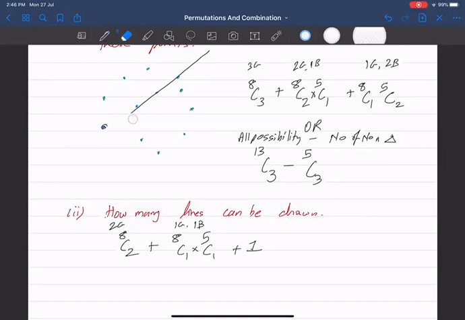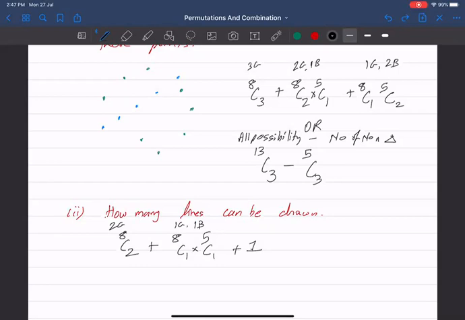Are you getting it? Or you take these 2 points and make a line, it will pass through all the points because they are collinear points. That's the beauty of the collinear points. So whether you take these 2 and make a line, or you take these 2 points and make a line, any combination will result in the same line. So you have to add 1.